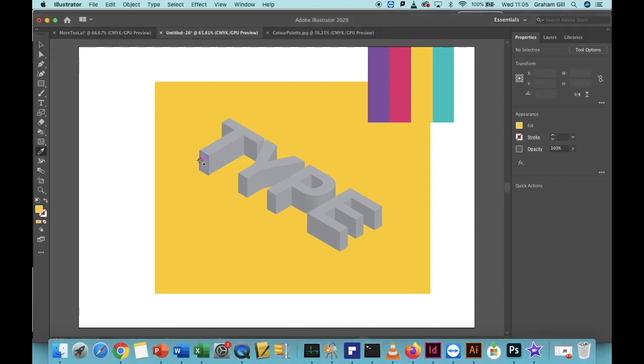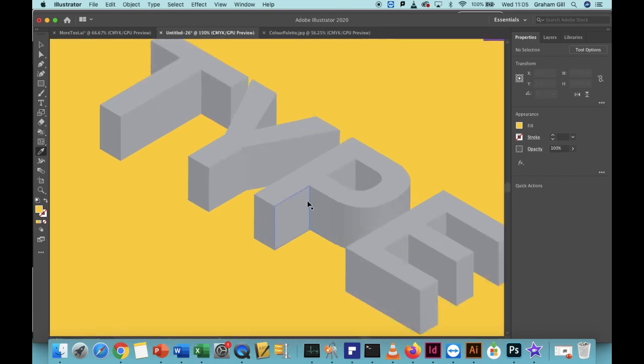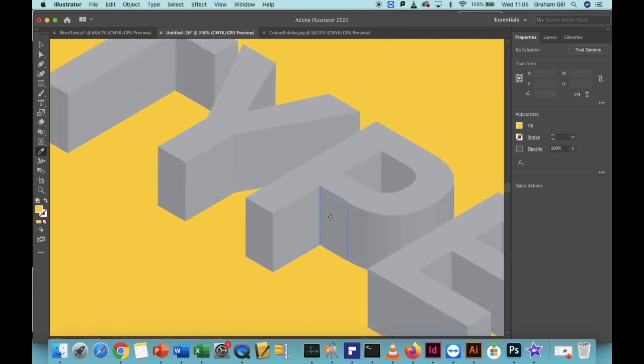If you scroll the cursor over the different parts of the text, you can see they're individually highlighted. If we look at the P, you can see that there are small parts that have created the 3D effect. If I zoom in on them, we can see them more clearly. We need to join these together.